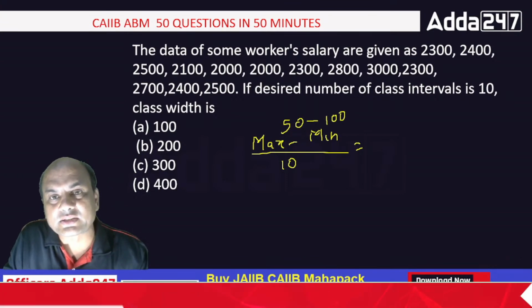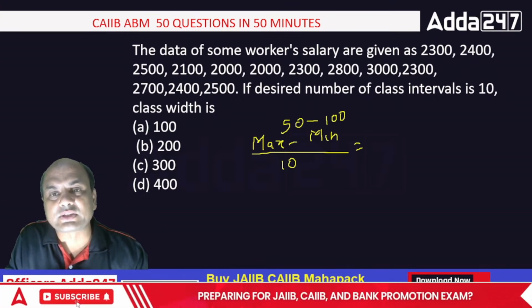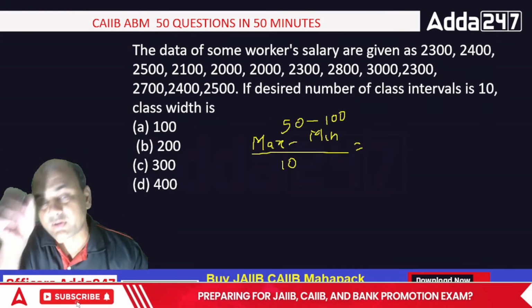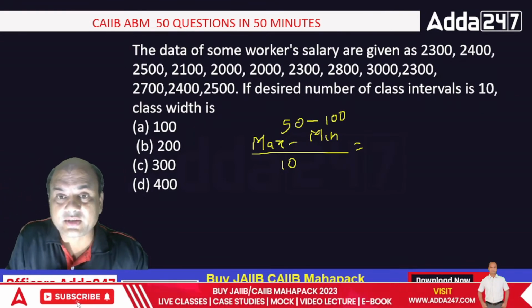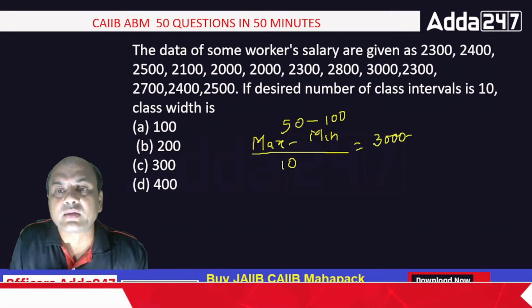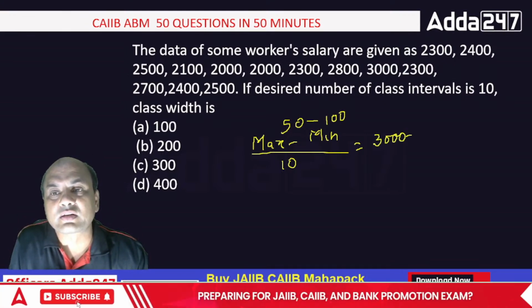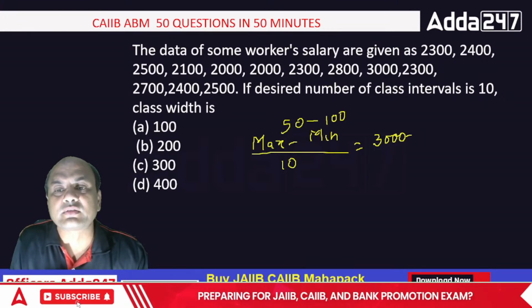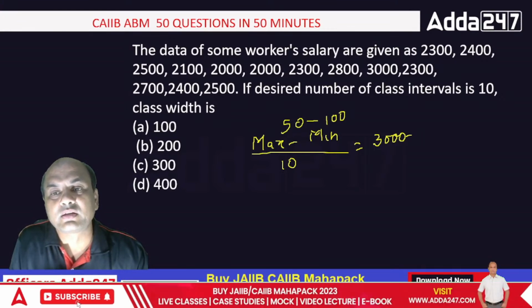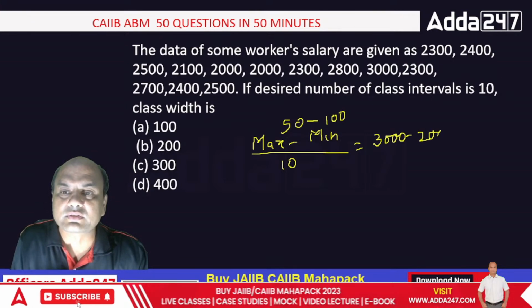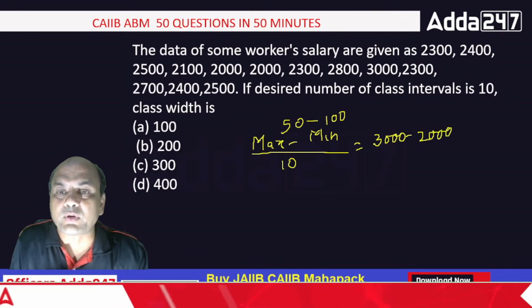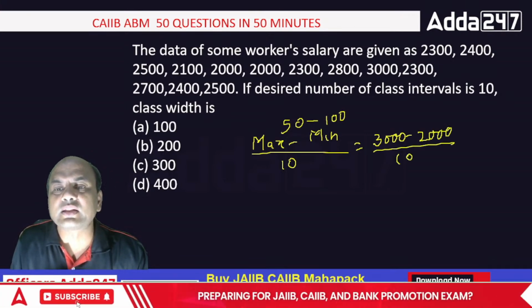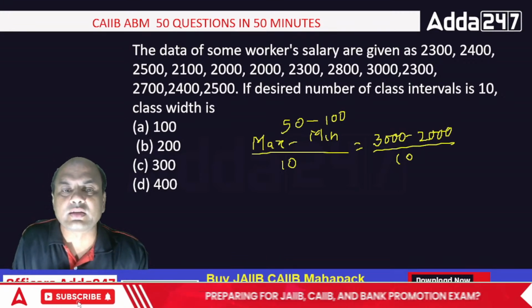Give me in the comment section. It is 3000. What is the minimum number? Correct, 2000. So 3000 minus 2000 is 1000, upon 10 is 100. That is the answer.